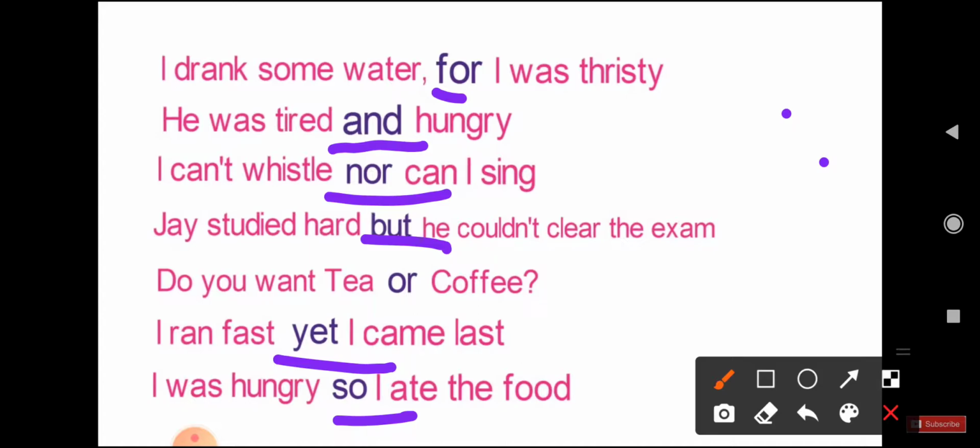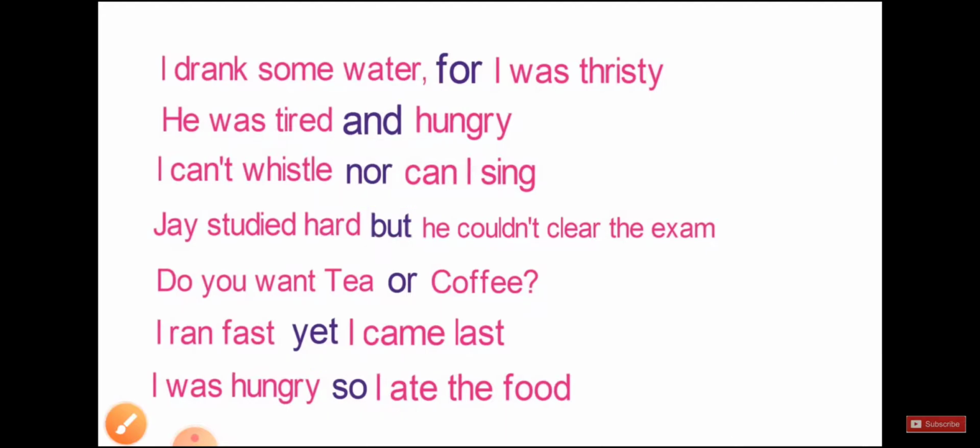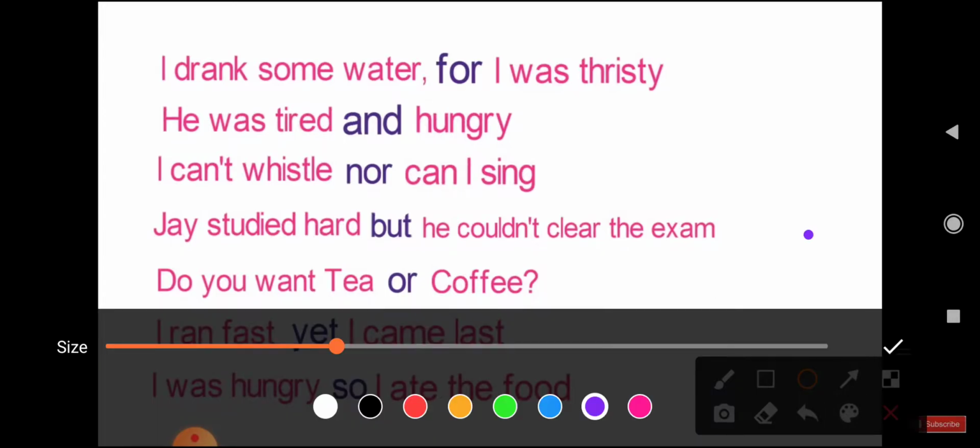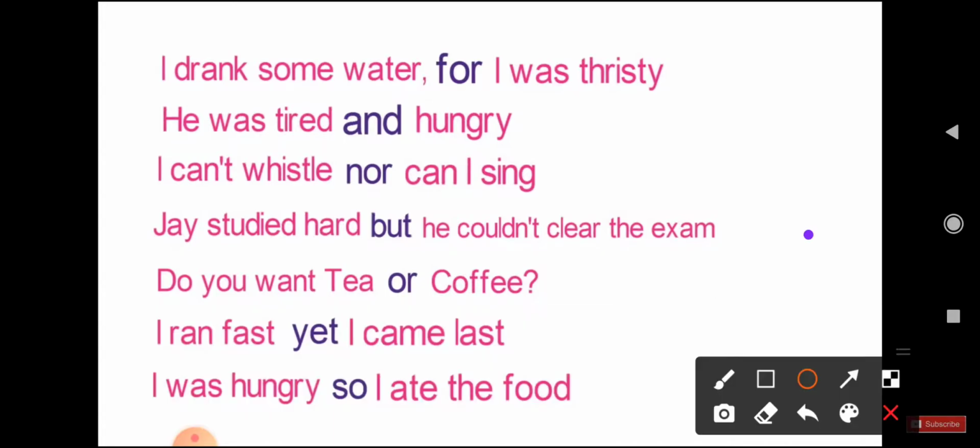See here, children. For, and, nor, but, or, yet, so are conjunctions.